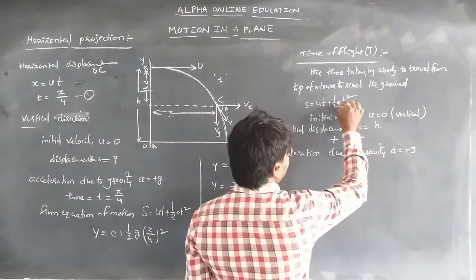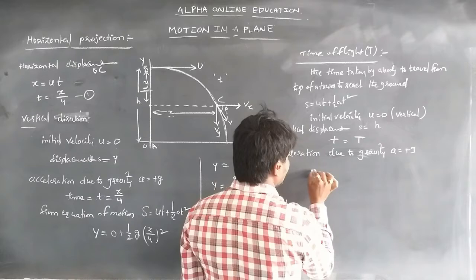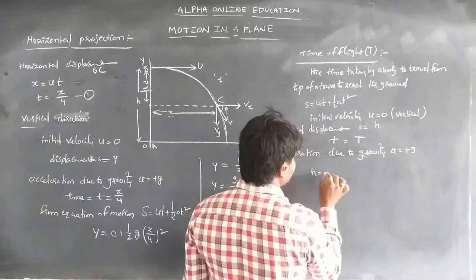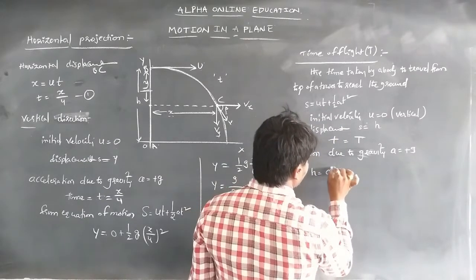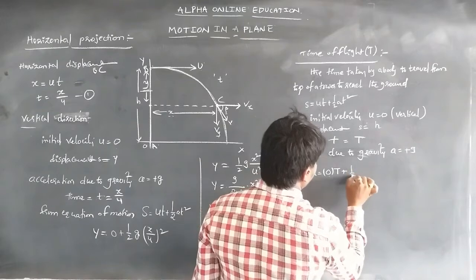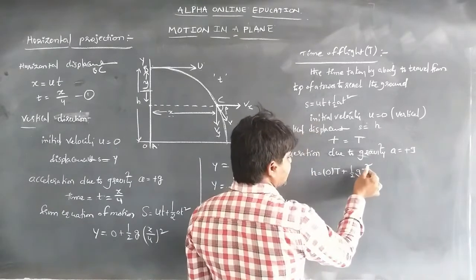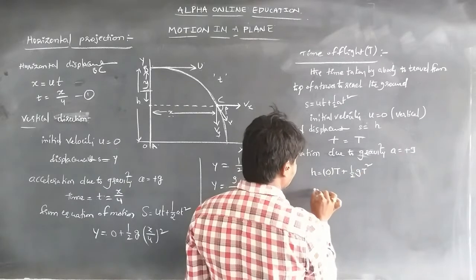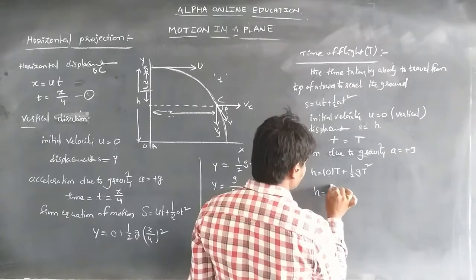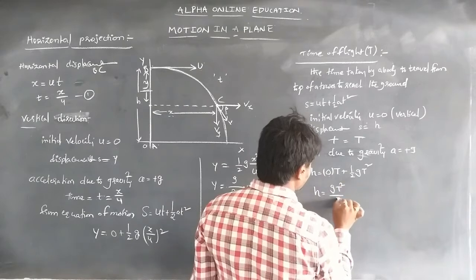Substituting these values in the equation, we get h is equal to u, which is 0, into t, plus half g t square. We want to know t. So h is equal to g t square by 2.